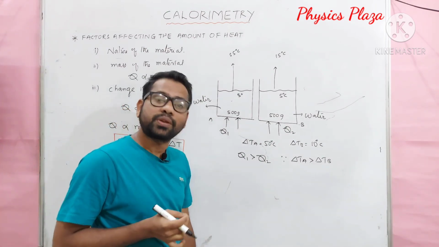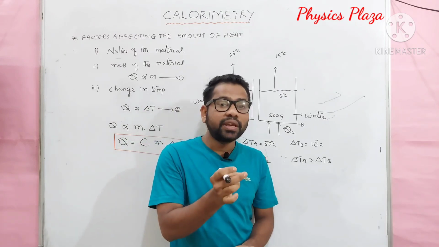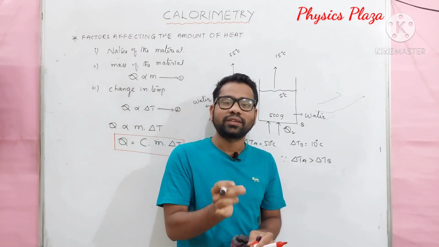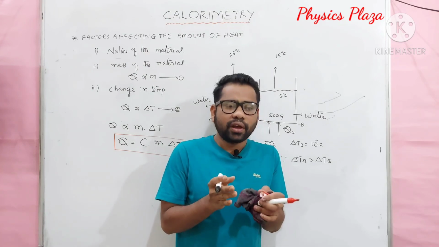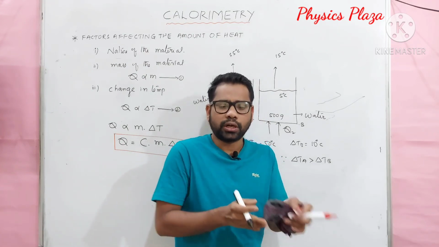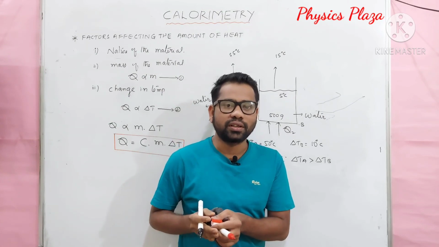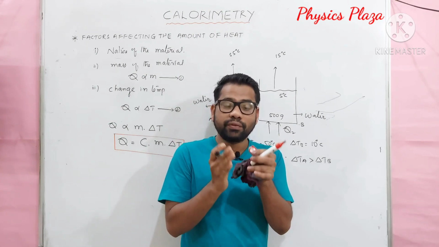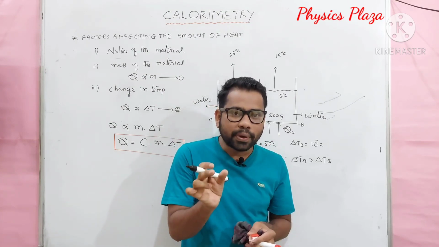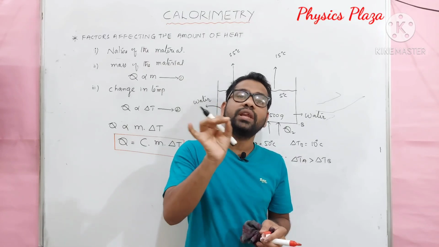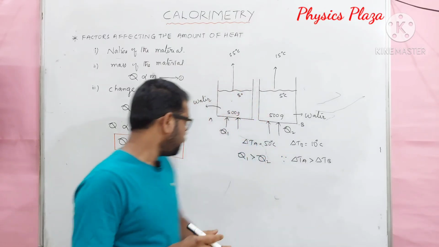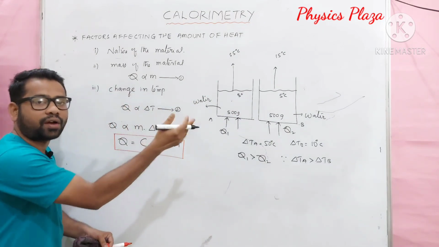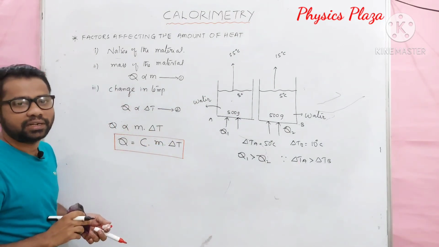What is the specialty of specific heat capacity? Specific heat capacity depends only on the nature of the material. Nature of the material means its value is the same when you take 10 grams of water, 100 grams of water, or 1000 grams of water. So here, very important: specific heat capacity depends only on the nature of the material. It does not depend on the mass of the substance. Anyhow, about this specific heat capacity, afterwards we'll discuss in detail.